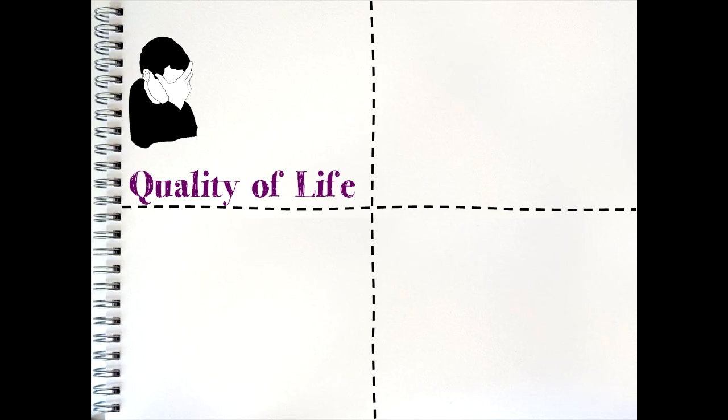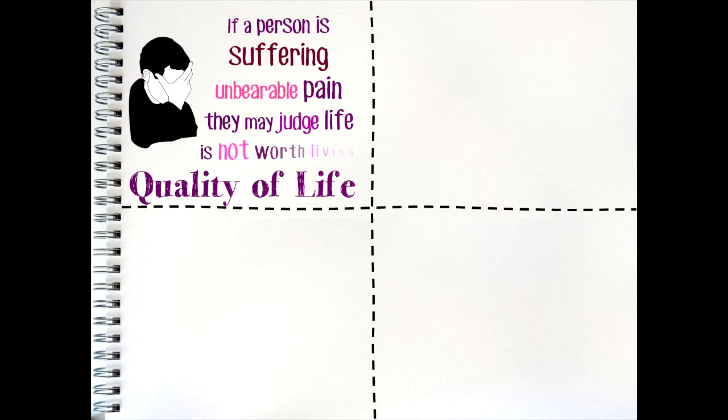Many debates on euthanasia centre around the issue of quality of life. This phrase represents an attempt to measure or quantify the quality of life a person may have, and therefore judge whether certain medical treatment is worthwhile. If a person is in unbearable pain, either mental or physical, they may judge that they have an insufficiently low quality of life, and so they may wish to stop receiving medical treatment and end their suffering by ending their life.